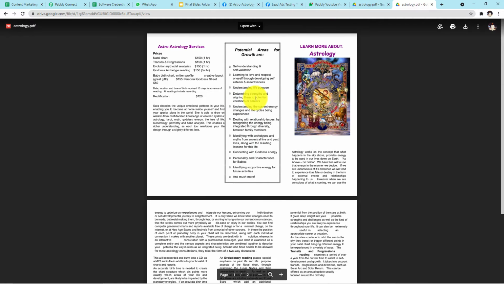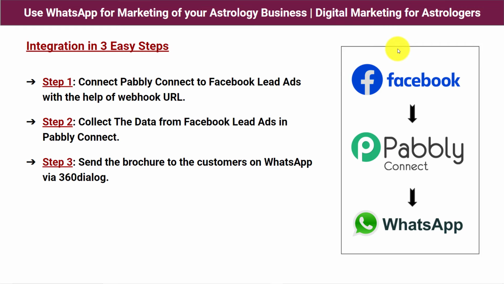Now you must be thinking how I have managed to send the link of the PDF file with the message on WhatsApp to our customer, just by filling up the form on behalf of our customer. So let me show you the process of integration on my screen guys. Before we start with the process, let me tell you 3 easy steps of integration as you can see on my screen.